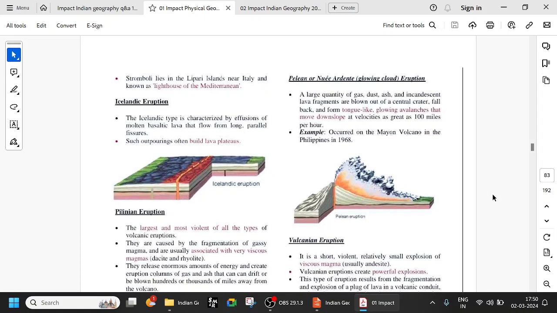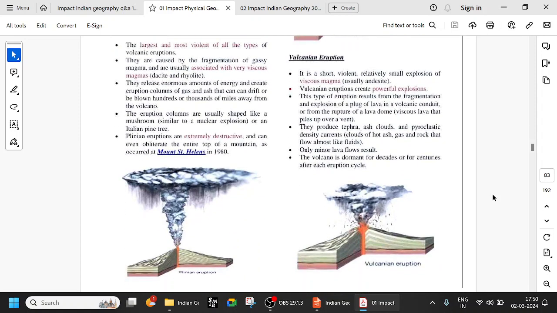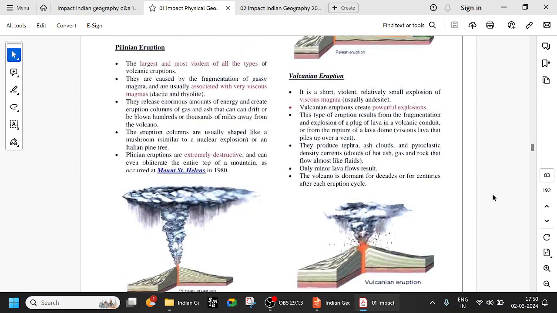There are other types. Plinian eruption is the largest and most violent of all types. This is important. They might ask which is the largest and most violent type of volcanic eruption. We have to identify it as Plinian eruption. Read all these things. It is very important. They are extremely destructive. Mount Saint Helens is an example of an active volcano in USA. We have seen that.